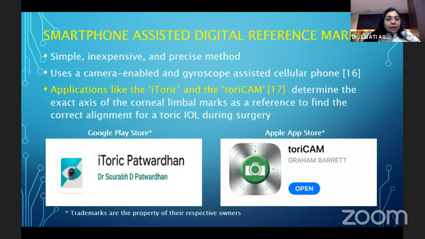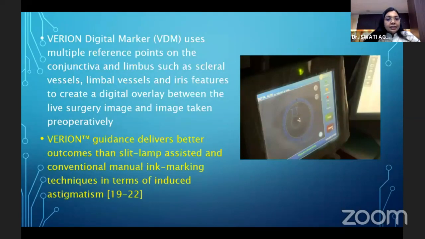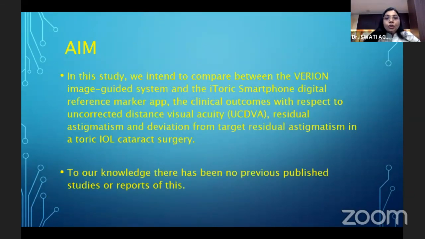Now, smartphone toric apps like iToric or Toricam are available online, and Varian guidance delivers better outcomes than the slit lamp assisted and the conventional manual ink marking techniques in terms of induced astigmatism. This has been proved in many studies earlier. So in this study, we aim to compare the Varian image-guided system and the iToric smartphone digital marker reference app, the clinical outcomes with respect to uncorrected distance visual acuity, residual astigmatism, and the deviation from the target residual astigmatism.